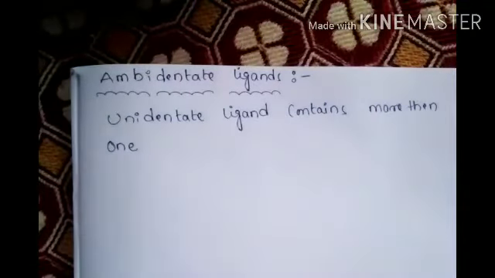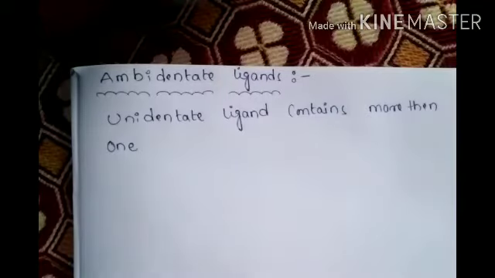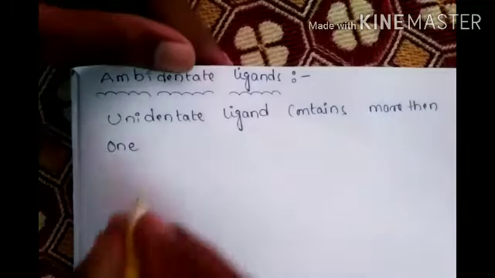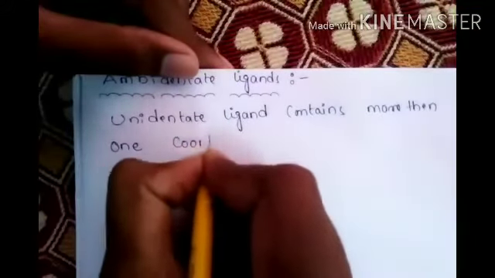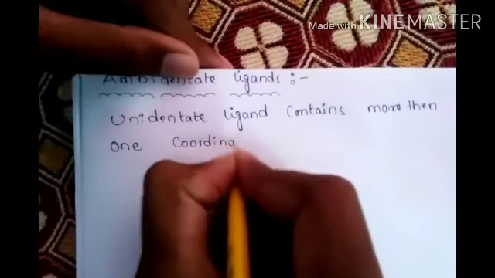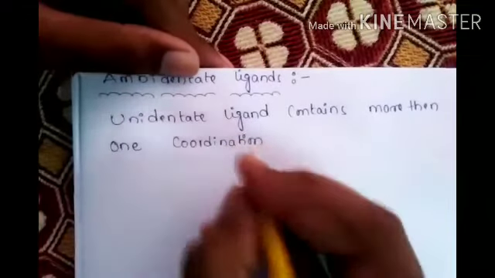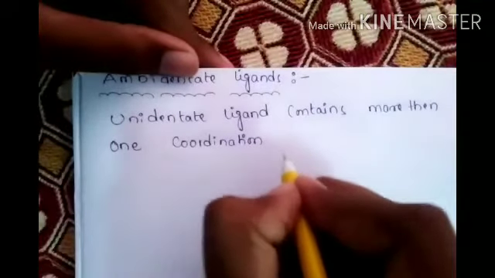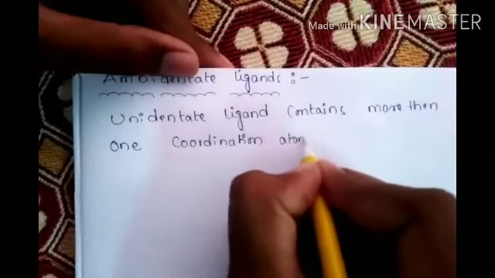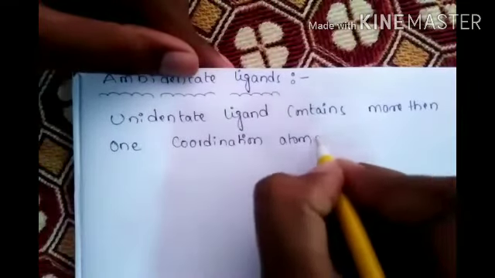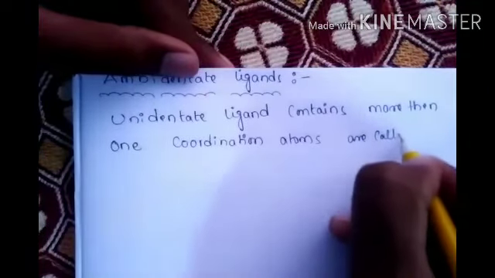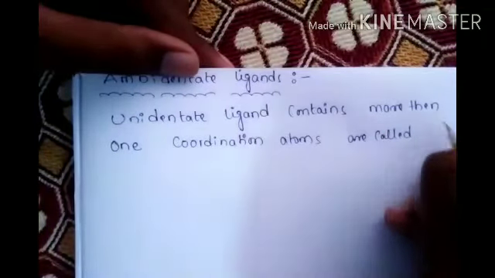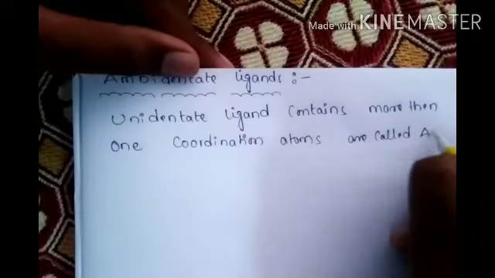A unidentate ligand containing more than one coordination atom is called ambidentate.